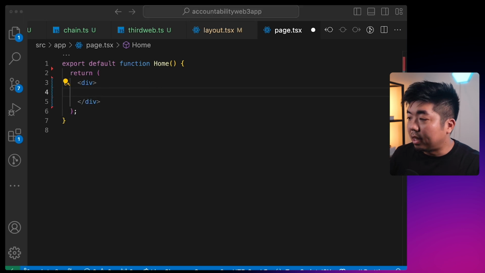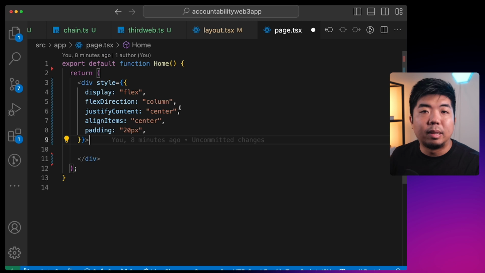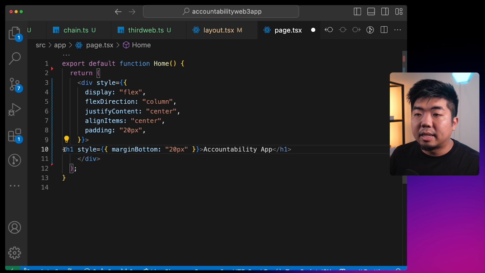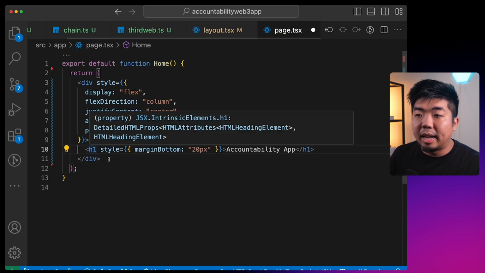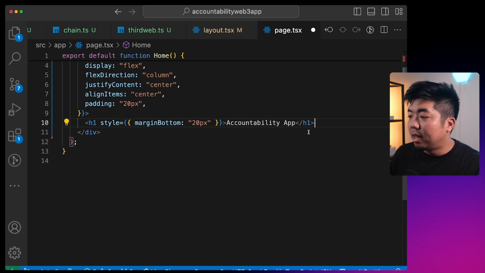So I'm just going to create a div here, and I'm going to give this div some styling. The styling is just to give it a display flex and to center everything within our screen. So that's the styling over here. Next, I'm going to add a header that says accountability app, and give it some margin on the bottom.